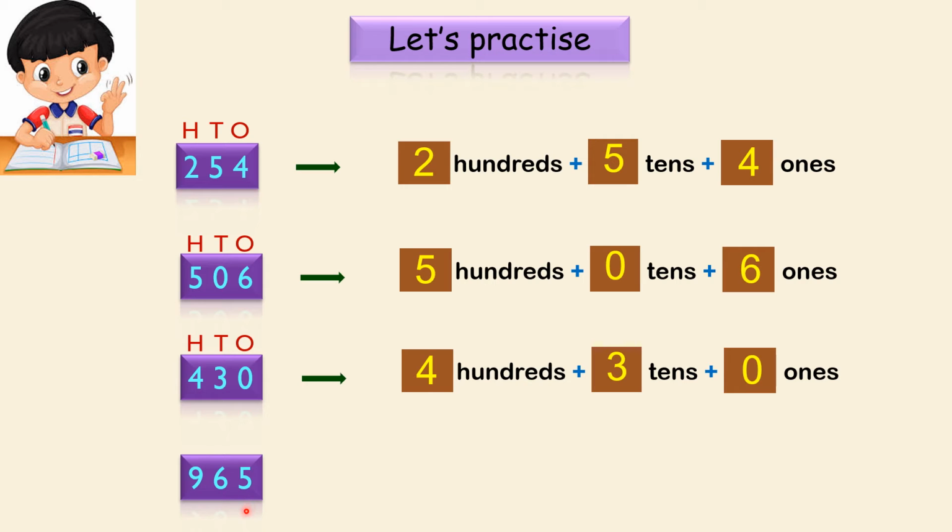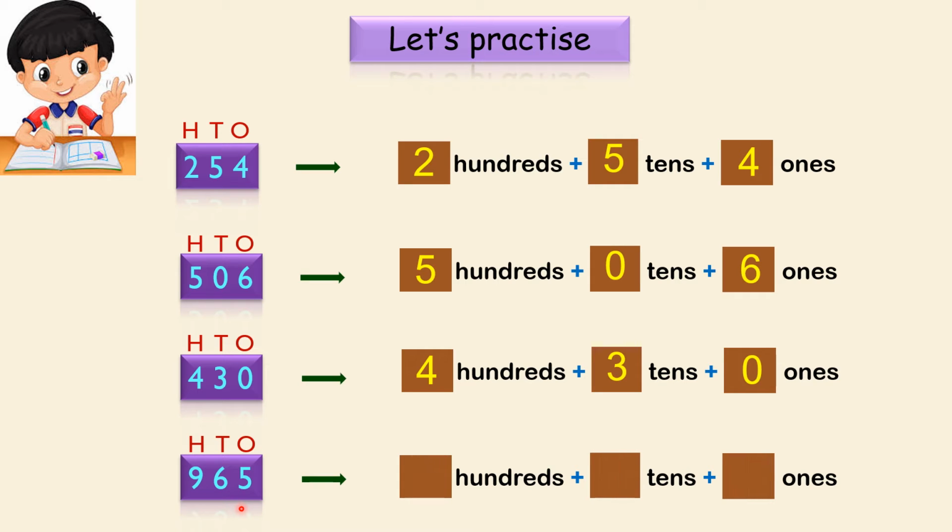965 can be read as 965. Let's write the places. Now we'll expand it. We'll make it bigger. How many hundreds are there? 9 is in the hundreds, so 9 hundreds. 6 is in the tens, so 6 tens. 5 is in the ones, so 5 ones. It's very simple, right? Hope you understood this.